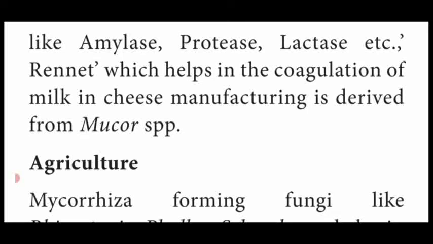Another one, rennet, which helps in the coagulation of milk in cheese manufacturing, is derived from the Mucor species. Mucor, you all know, is the mushroom that sprouts after rain. It is in the shape of an umbrella. This Mucor produces cheese from milk by the method called rennet. So this is another beneficial activity, the production of enzymes by fungi.